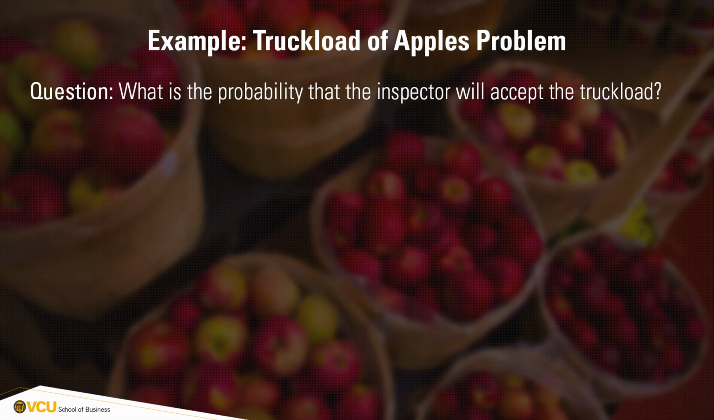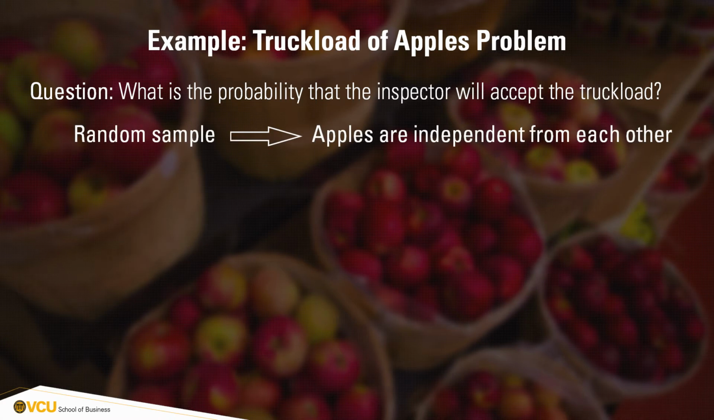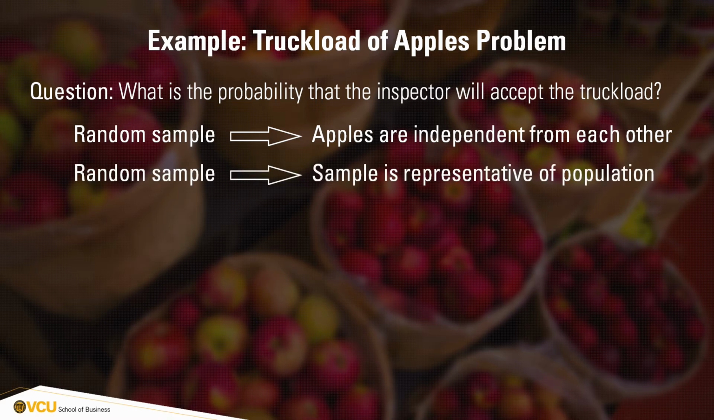To solve this problem, we need to use the sampling distribution for proportions. But before we can assume that the sampling distribution for proportion follows the normal model, we need to verify the set of assumptions. First, we know that a sample was collected randomly. Therefore, we can safely assume that the apples in a sample are independent from each other. Second, because a sample was collected randomly, we can also safely assume that such sample is representative of the population of apples in the truck.